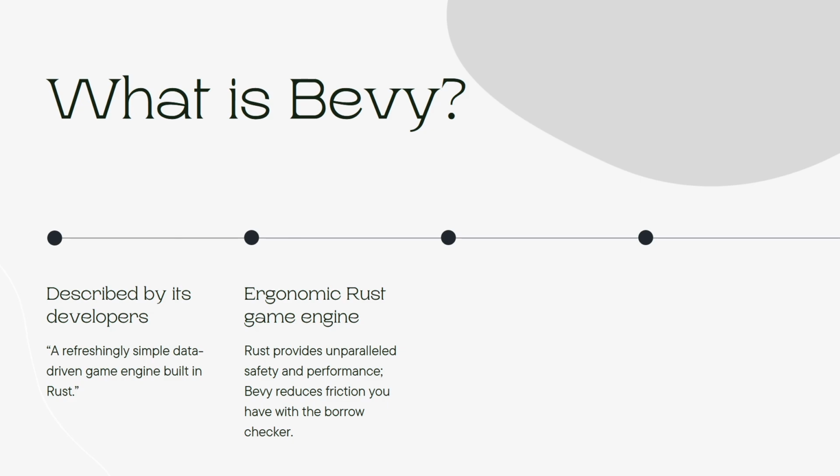It reduces the amount of friction you encounter with the borrow checker, freeing you up to concentrate on coding. Furthermore, despite its initial complexity, Rust empowers you to sidestep entire categories of bugs and issues, resulting in a smoother, more reliable development experience. Bevy is built on a strong ECS foundation.